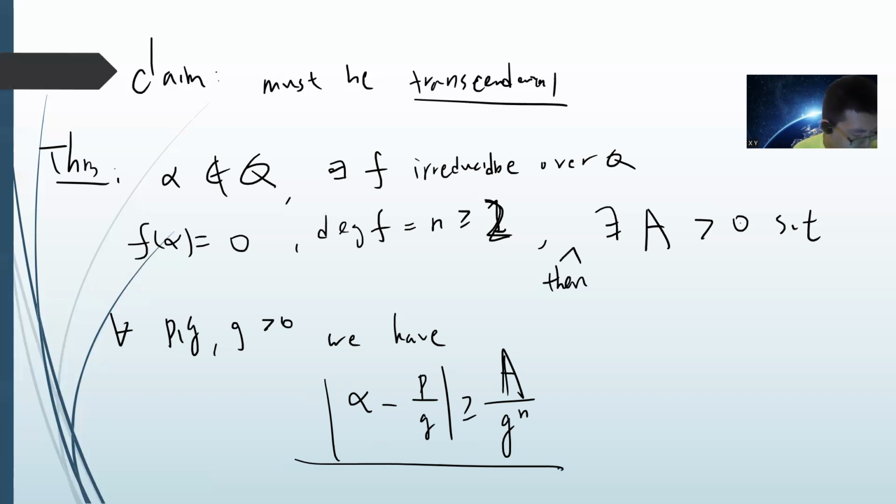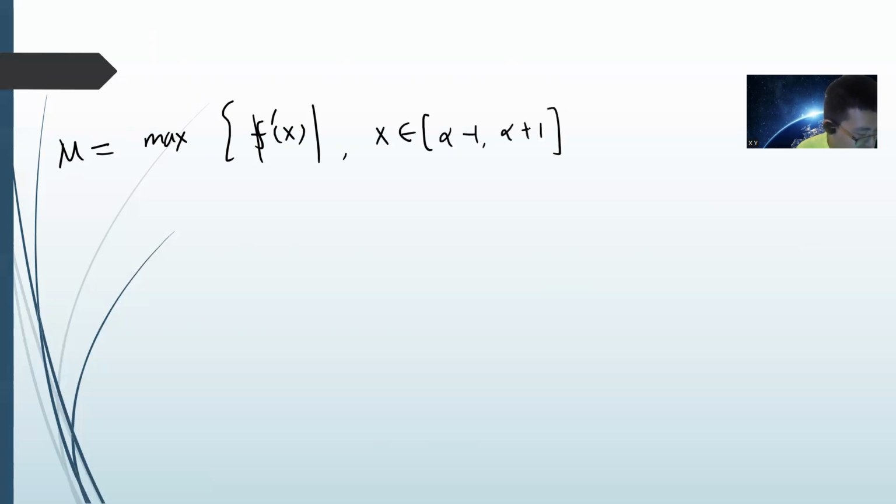I gave one proof previously. This time I give a similar proof, but maybe it's more elegant. Let's consider M to be the maximum of the absolute value of the derivative f prime of x, for x in the interval from alpha minus 1 to alpha plus 1, assuming alpha is real. We know that f of alpha is 0.